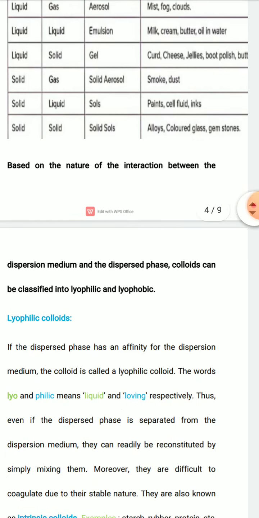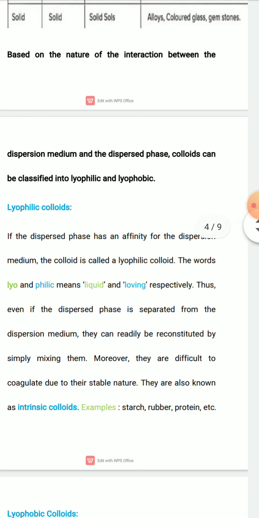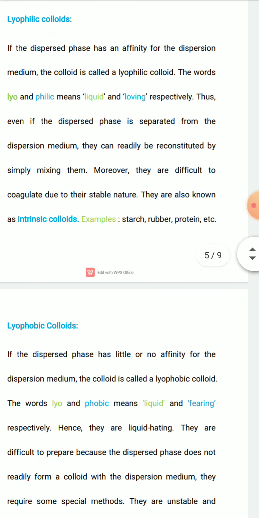Now, the next type: based on the nature of interaction between the dispersion medium and dispersed phase, colloids can be classified into two classes: lyophilic colloids and lyophobic colloids. So first is lyophilic colloid. This is based on interaction between dispersed phase and dispersion medium. So what are lyophilic colloids?